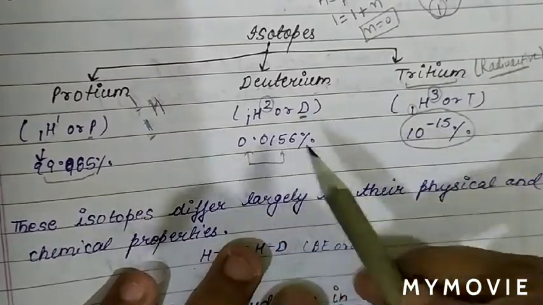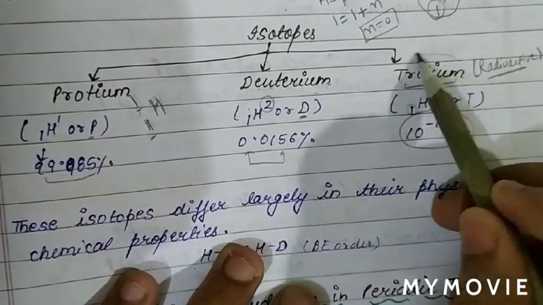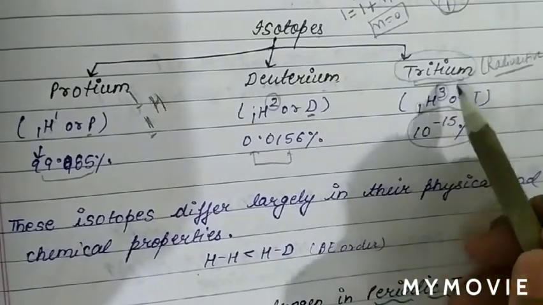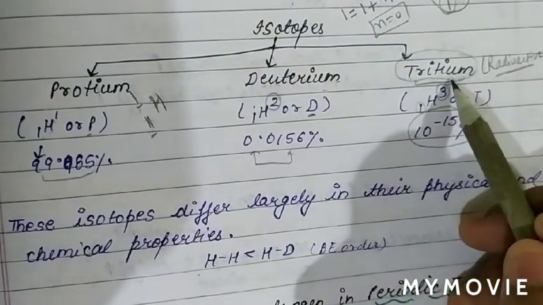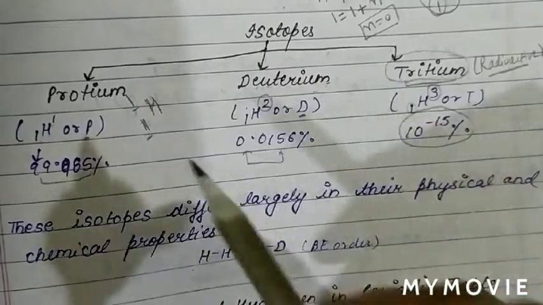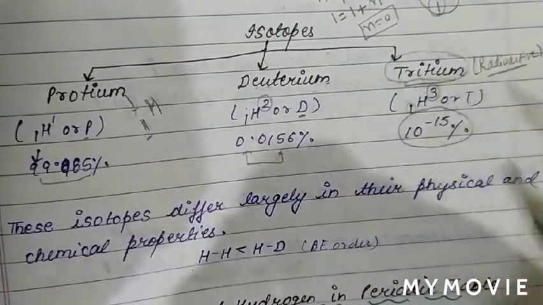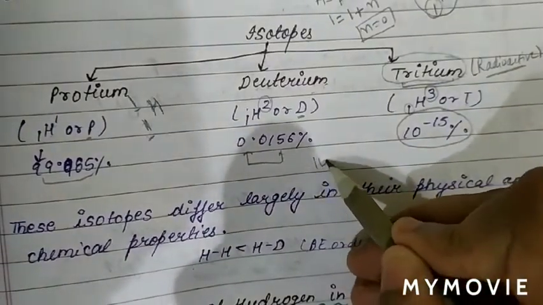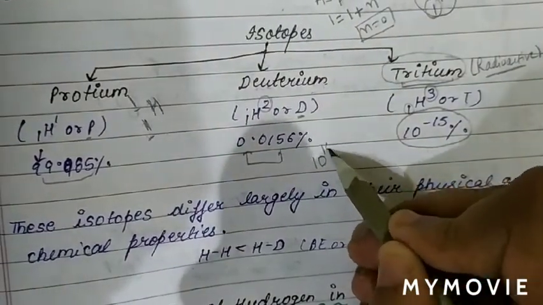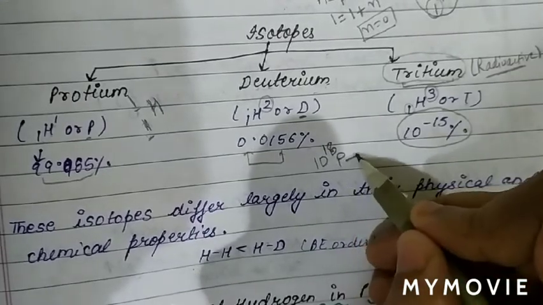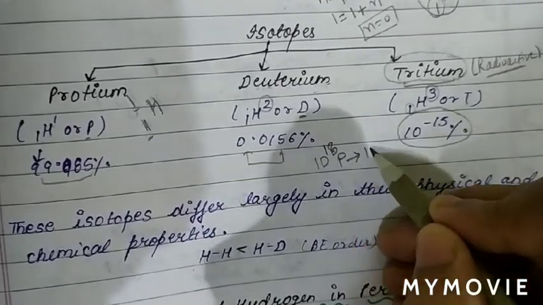The lowest percentage of isotope in hydrogen is for tritium. When we compare the ratio of protium and tritium, for 10^18 atoms of protium there is only 1 atom of tritium.